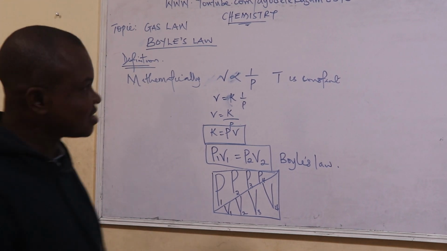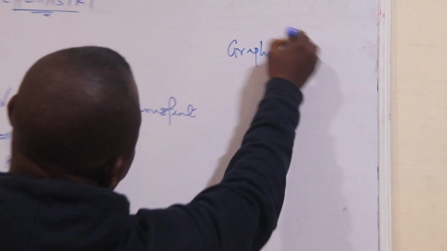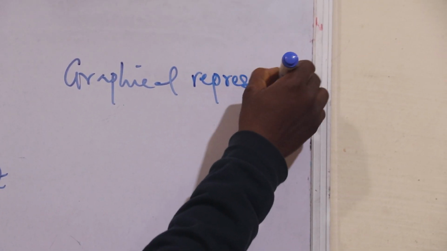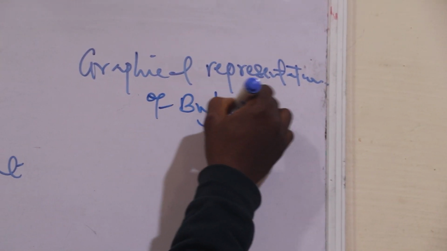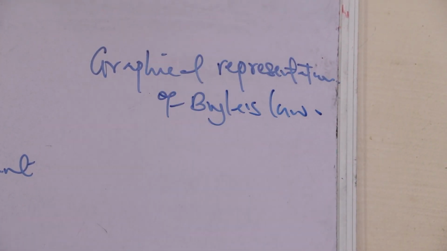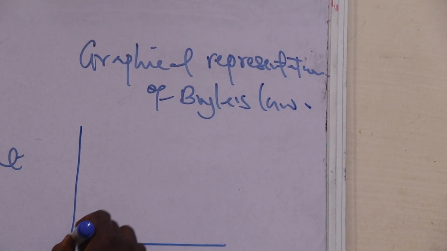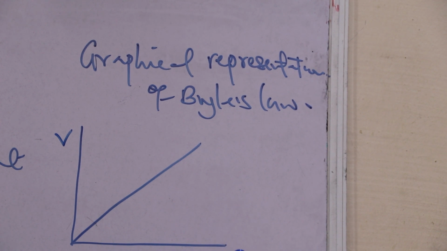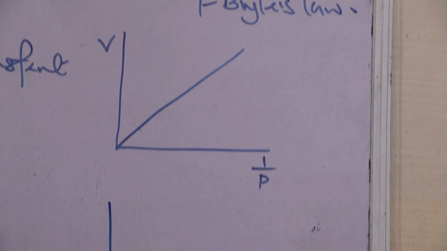Now, what is the graphical representation of Boyle's law? Number one, you can represent Boyle's law in this direction: a graph from the origin, volume against 1 over pressure. You can also represent Boyle's law graphically in this direction.